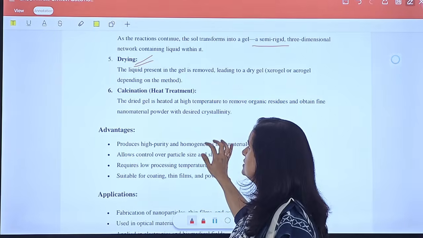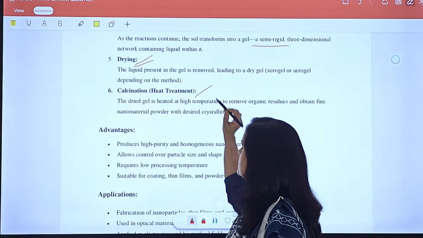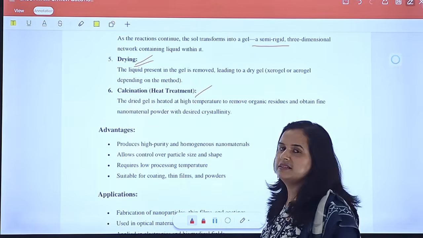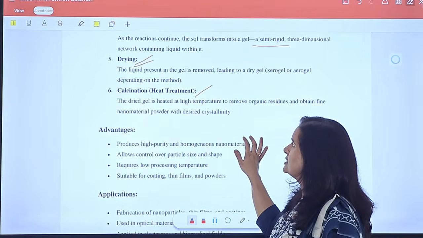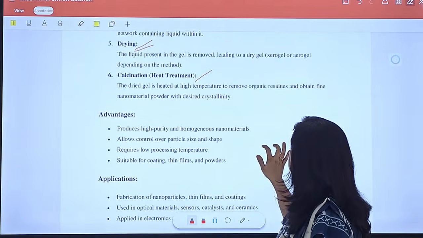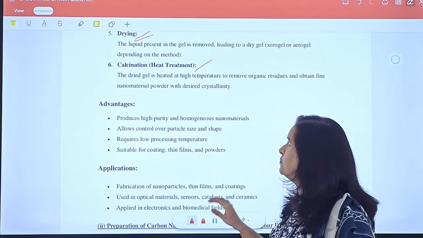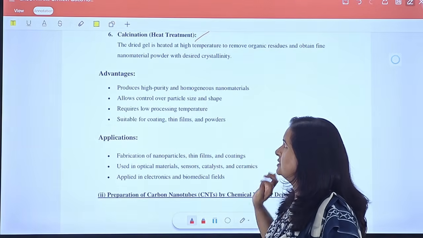After separating the liquid from the gel, we give it a heat treatment which is known as calcination. Calcination is a thermal treatment, and we obtain the nanoparticles in the form of powder with the desired crystallinity.